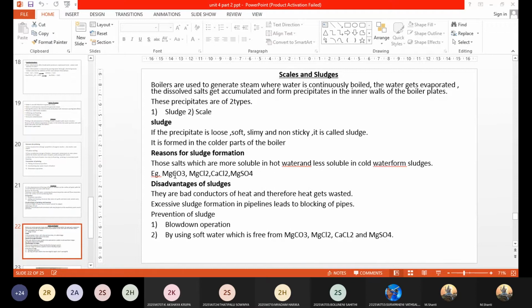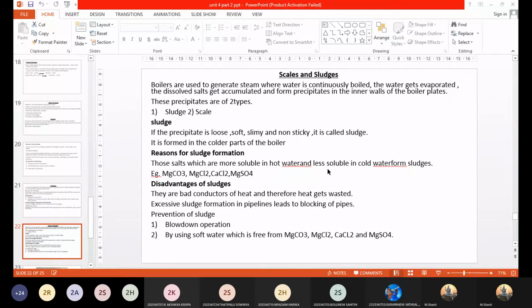Now the special thing about sludges is that these sludge impurities are formed at comparatively colder regions of the boiler, and they collect in the area where the flow rate is slow.